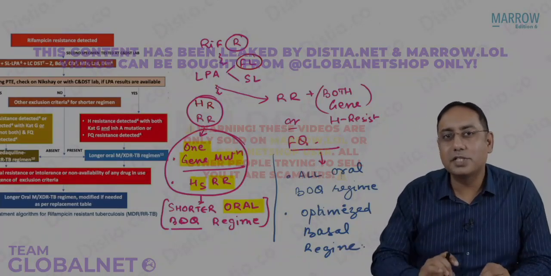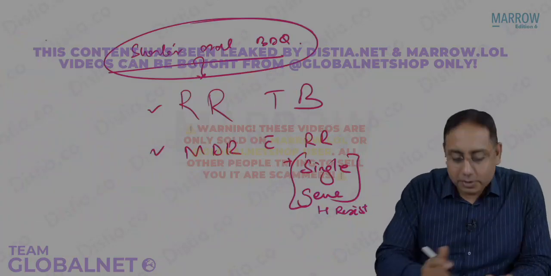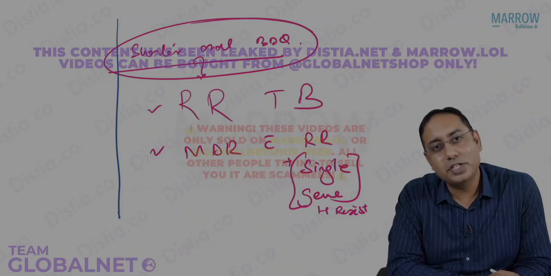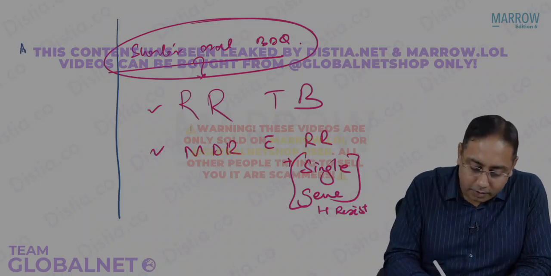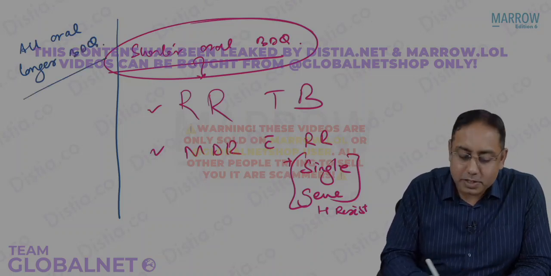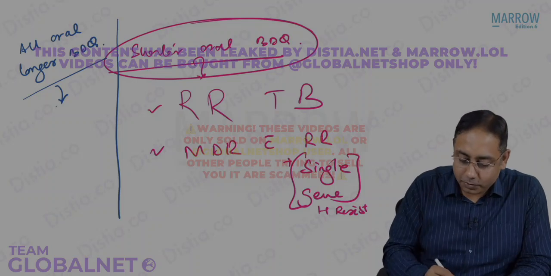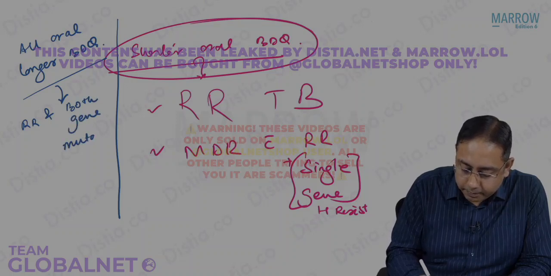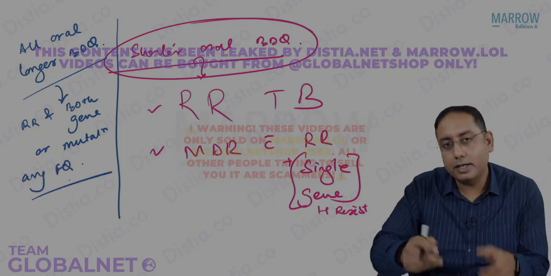So now just to summarize, in what situations are you going to give the all oral longer bedaquiline containing regimen? You are going to give it in case the person is rifampicin resistant and has both gene mutations, or any fluoroquinolone or any other drug mutation.